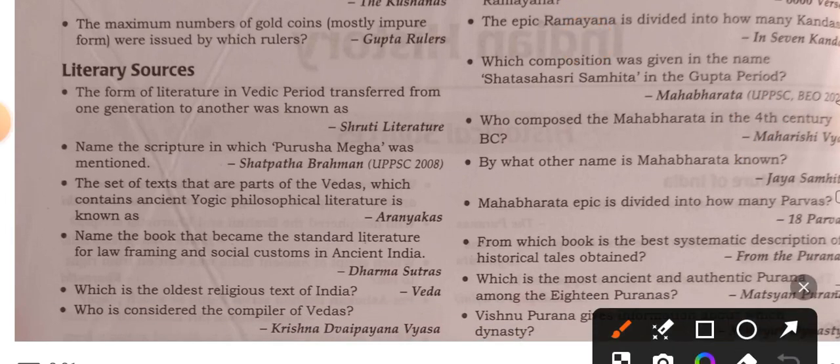Vedic literature transferred from one generation to another orally is called Shruti literature. Name the scripture in which Purushamedha was mentioned: Shatapatha Brahmana. The Mahabharata epic is divided into how many parvas? There are 18 parvas in Mahabharata.